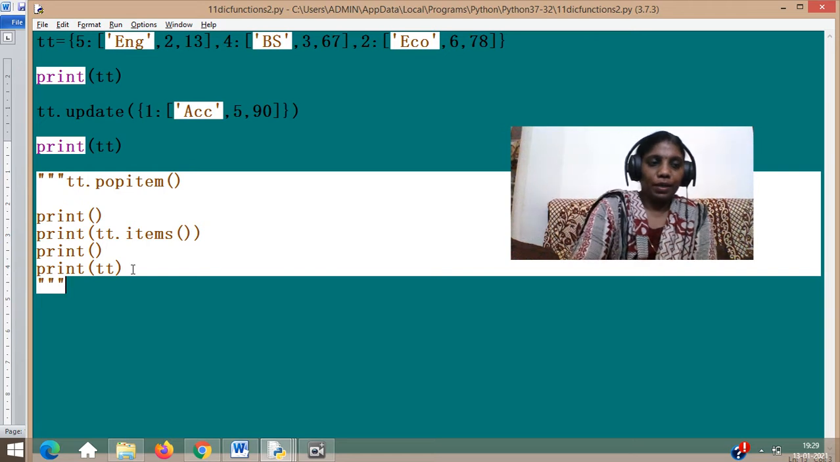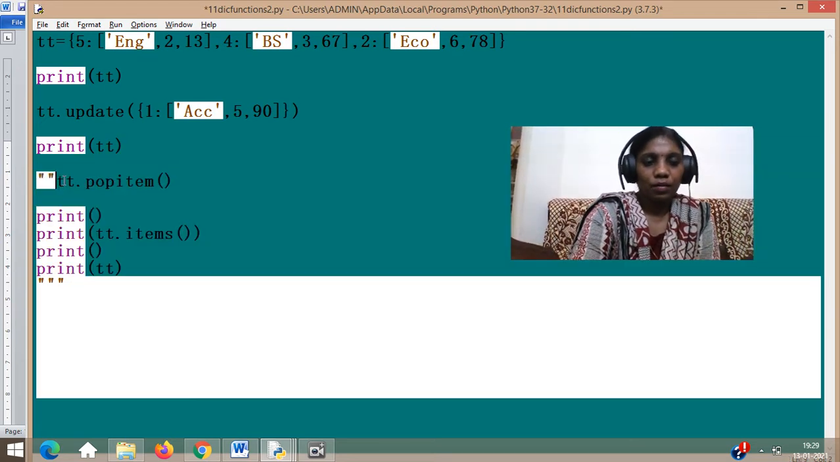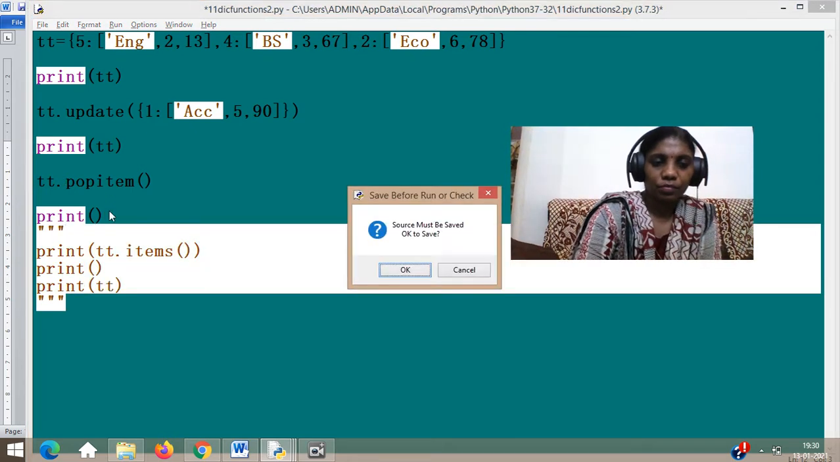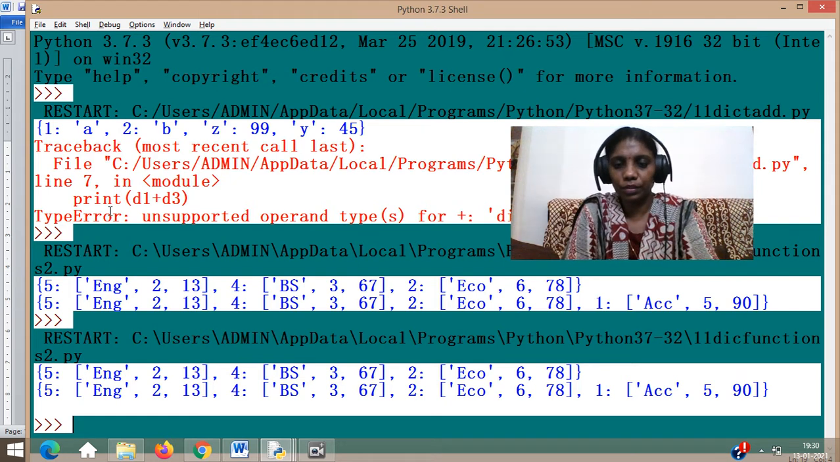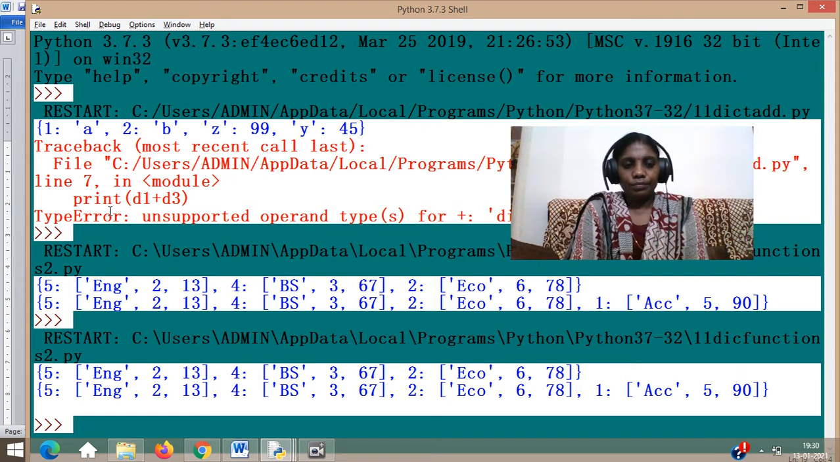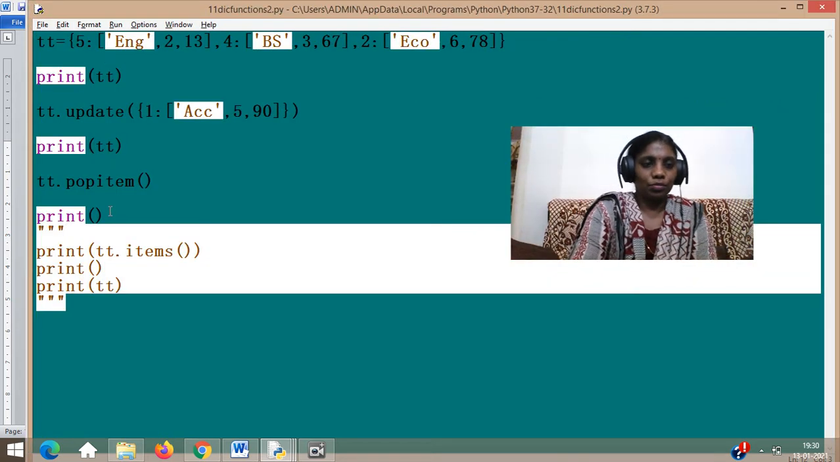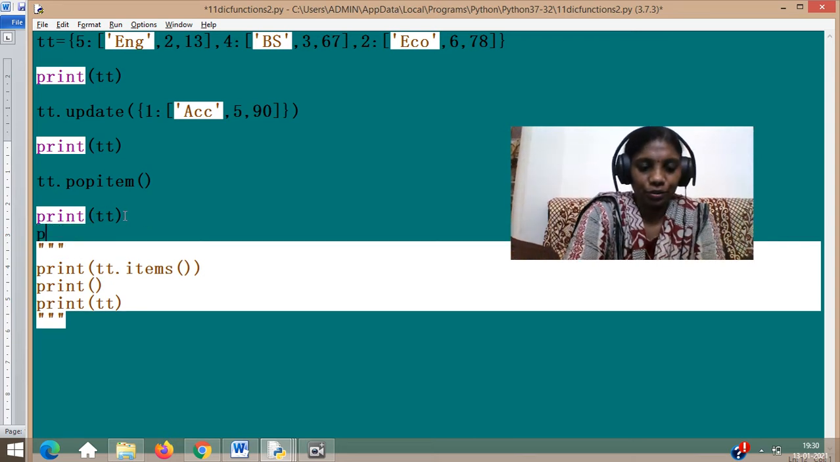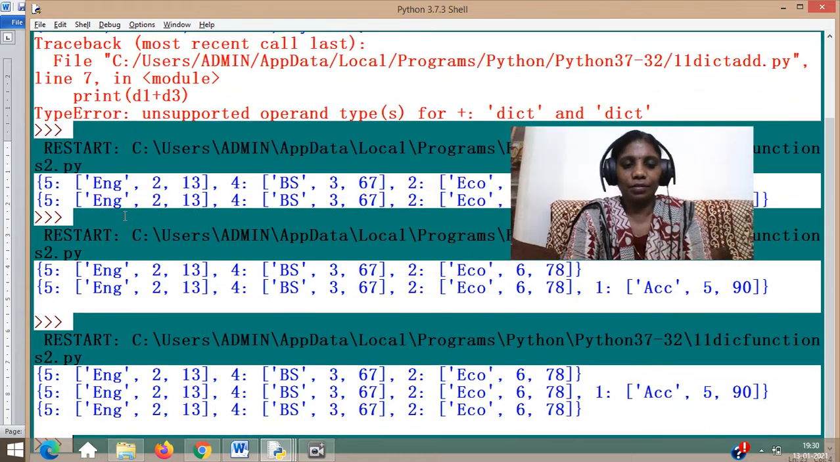Now if I give popitem, what will happen? Popitem is given, print is given, and this is it. The last value will go. I need to give, see, okay. I'm so sorry, I didn't give print tt here. That is what I was saying, it's not gone. Okay, print tt has to be given, and then I should give a print. 1 minute.